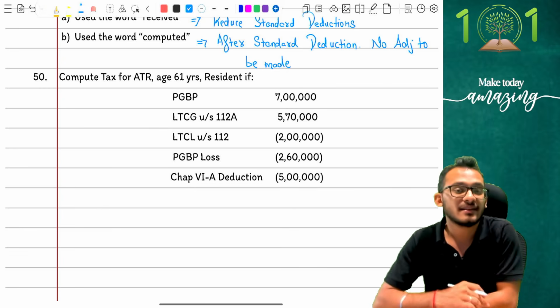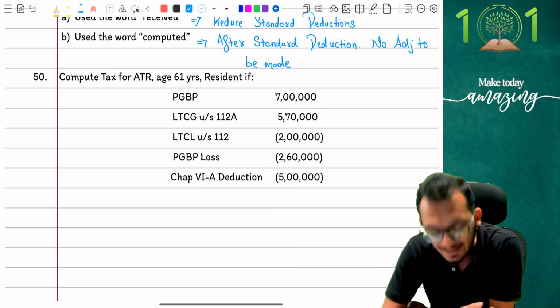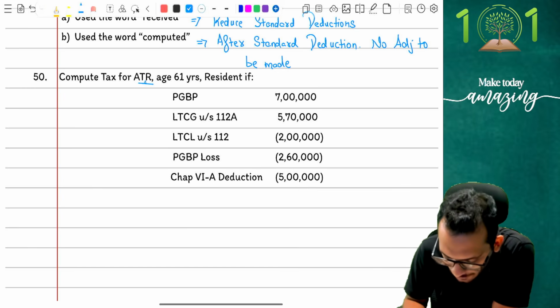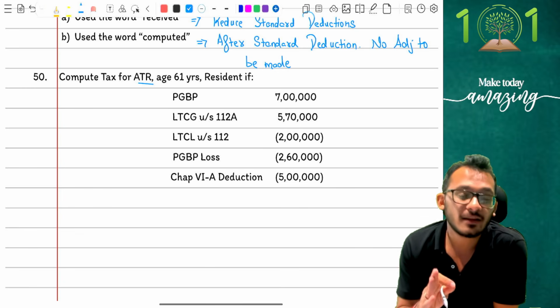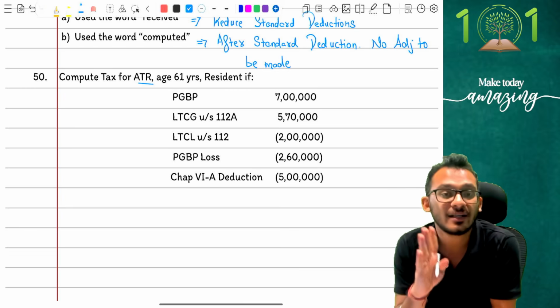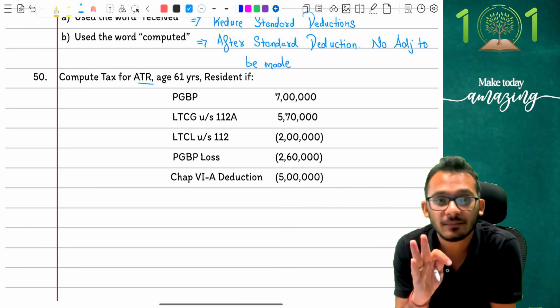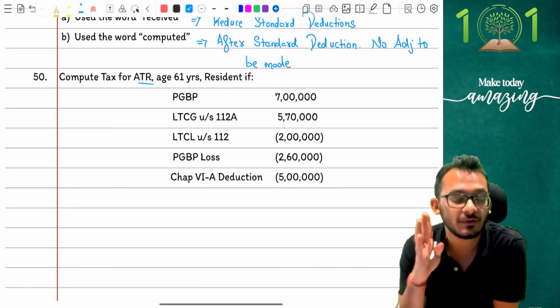With this is the question. They are coming and asking me to compute the tax under the ATR scheme. The ATR scheme has been requested for you. At this stage, always follow the master rules. Always first figure out what is happening. First thing, I need to know my total income. Now, to know total income, there are some adjustments which I have to make. And that's where you have to figure out things first.